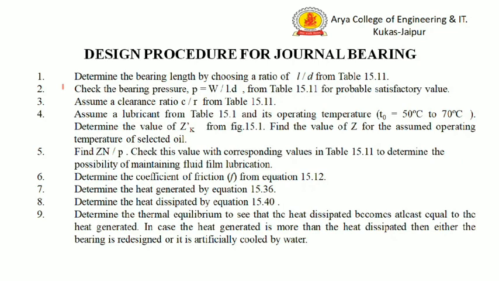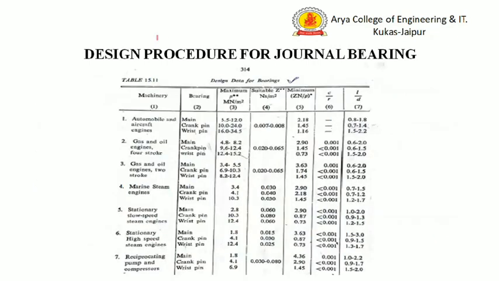So this is all about the design concept or some important points of the designing of the journal bearing. Now the design procedure of the journal bearing. So first step is to determine the bearing length by choosing the ratio of L by D from table 15.11 of the data handbook. This is the table 15.11 of the data handbook.